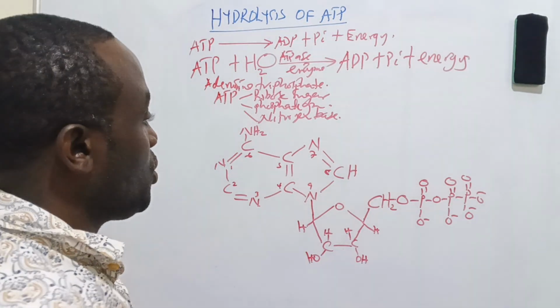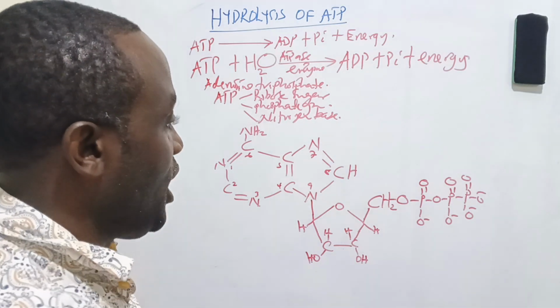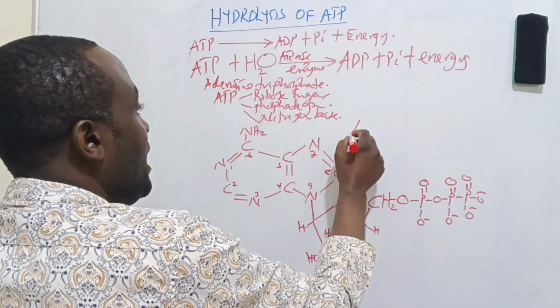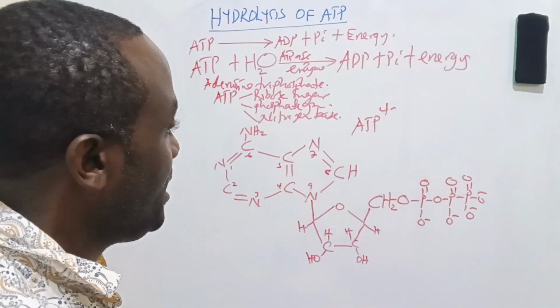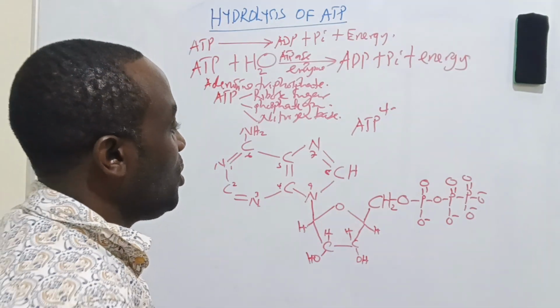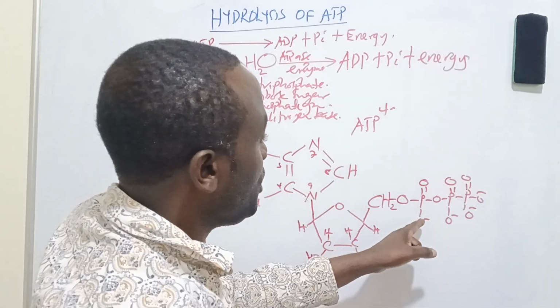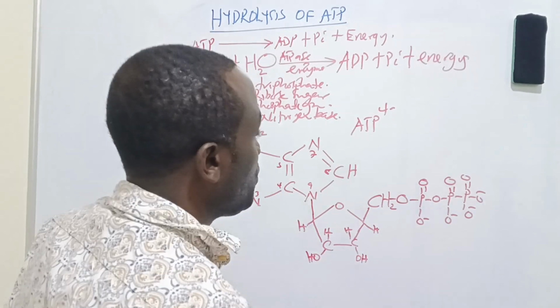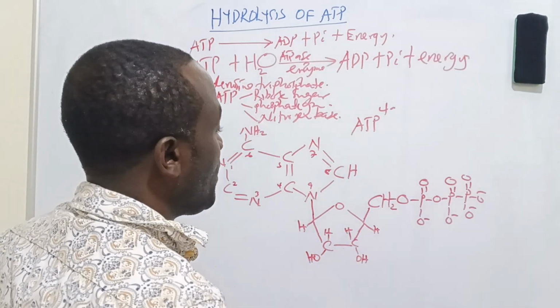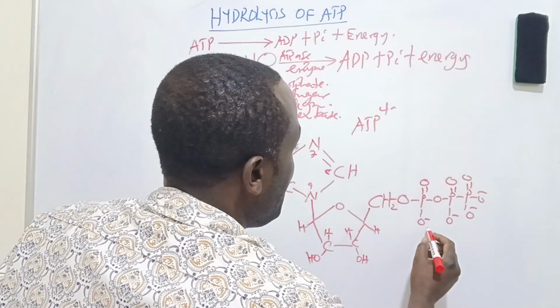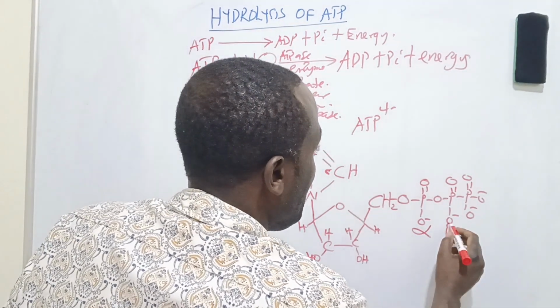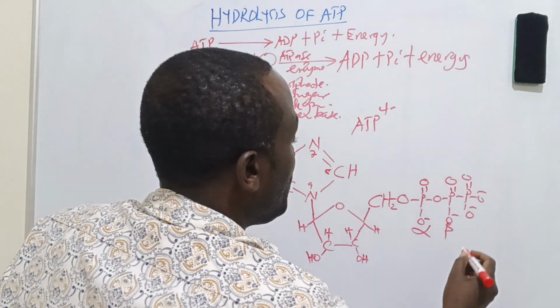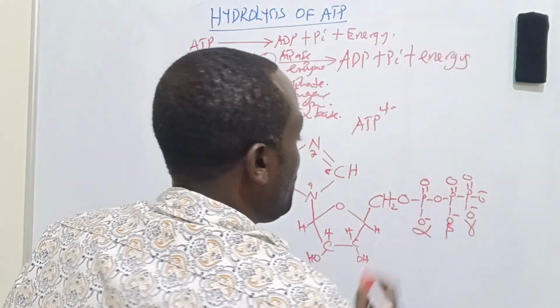Under physiological conditions they are charged, meaning ATP is a highly charged molecule, ATP 4-. The first phosphate group next to the pentose sugar ribose is the alpha phosphate. The next one is the beta phosphate. The third one is the gamma phosphate.